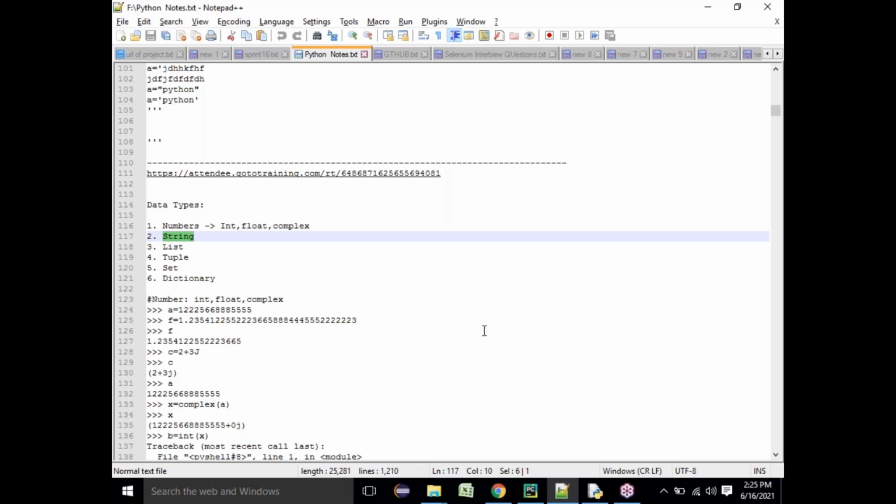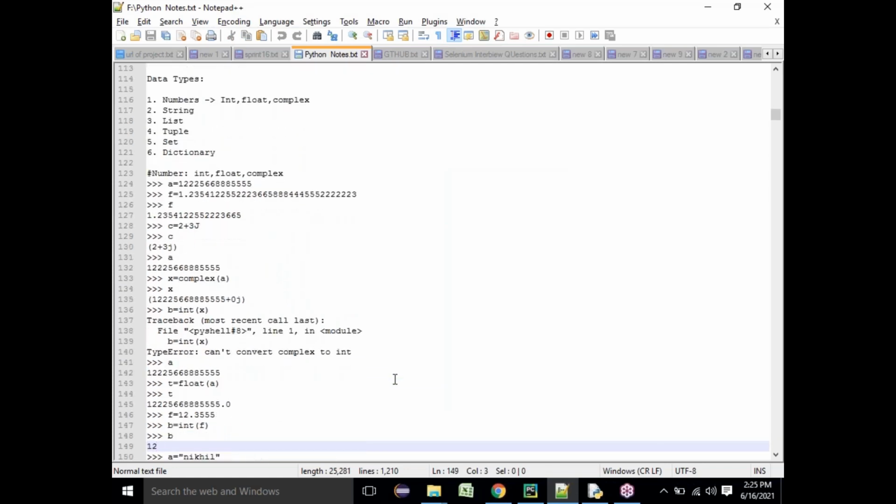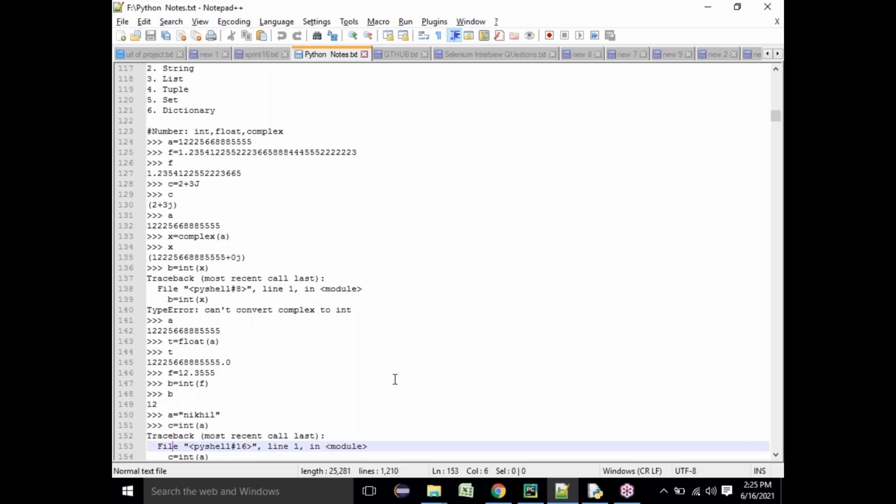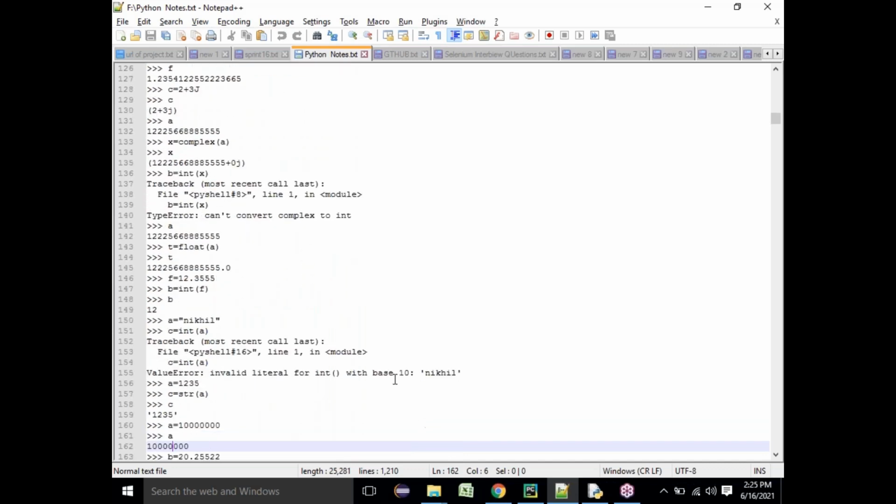Now coming to the string data type, which is a very important data type out of the 6 data types. String means, you need to understand, anything that holds a sequence of characters. A string is like a sequence of characters. In Python, there is nothing like a char data type. Even if you have a single character, that will come as a string data type. In Python, everything is called a string data type. Even if it is a single element, that will be considered a string data type. Please remember that. That is very important.